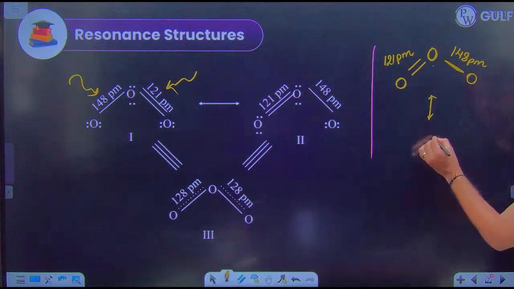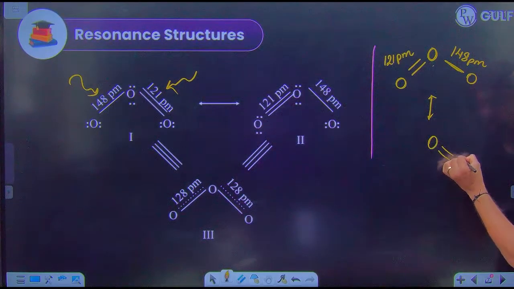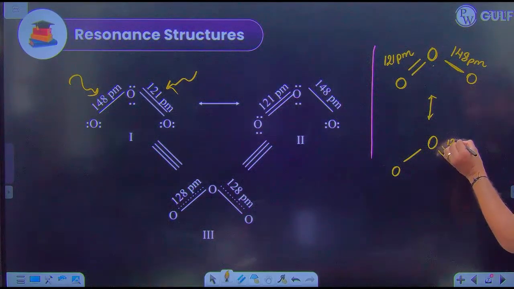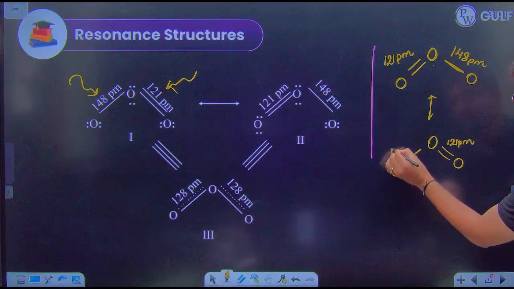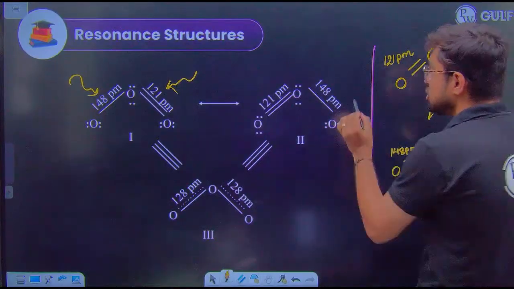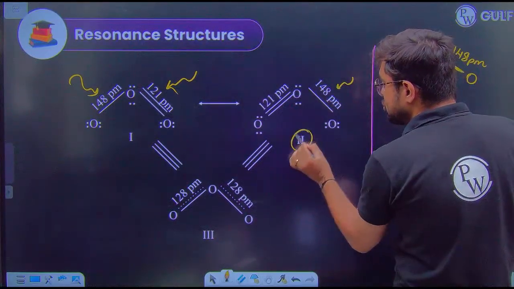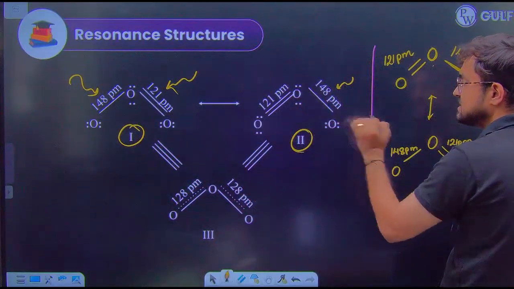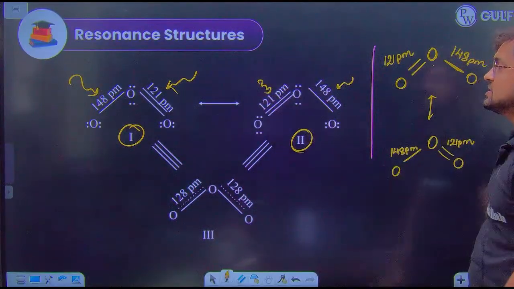Sometimes you can also make this structure like this. Now these two oxygen have a double bond, so its bond length must be 121 and this bond length must be 148 picometer. So similarly here, this is structure number 1, and in structure number 2, these two oxygen carry a single bond and these two oxygen carry a double bond.